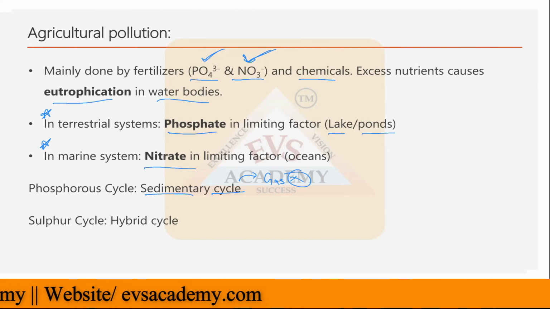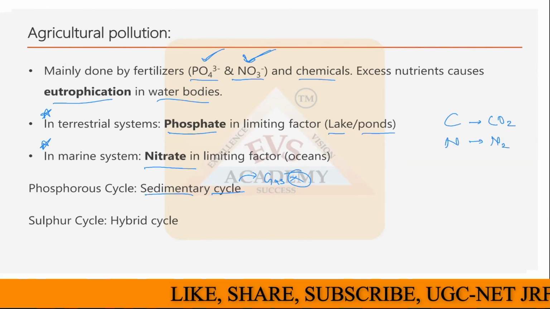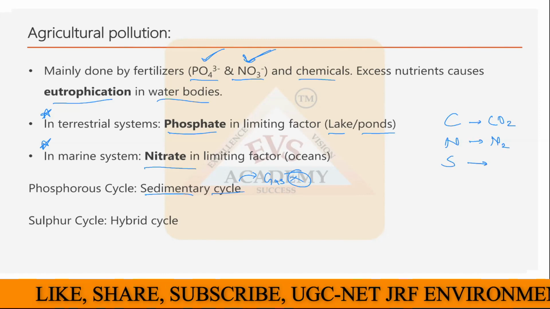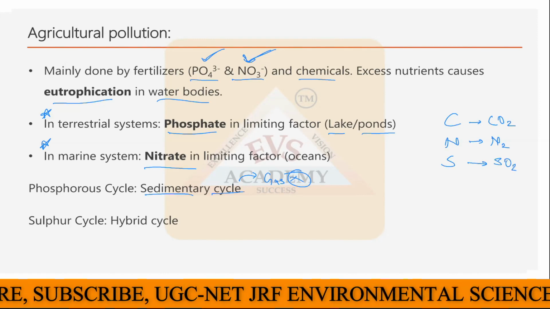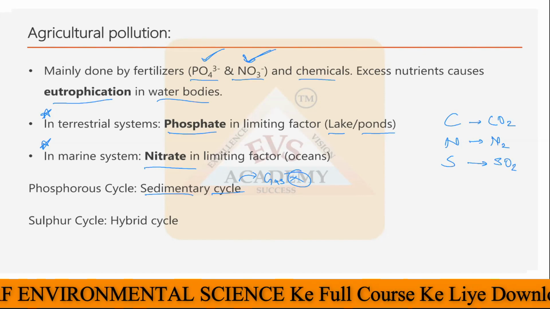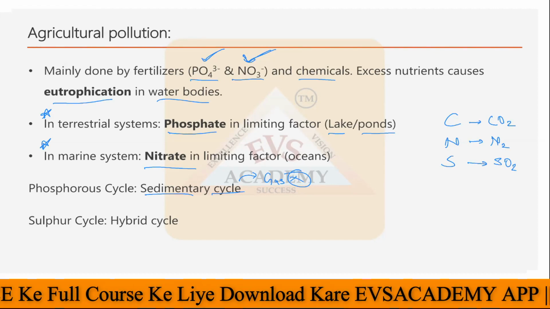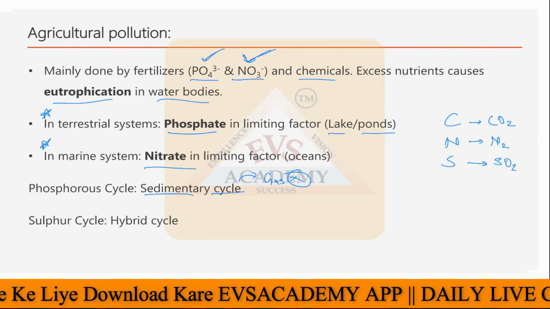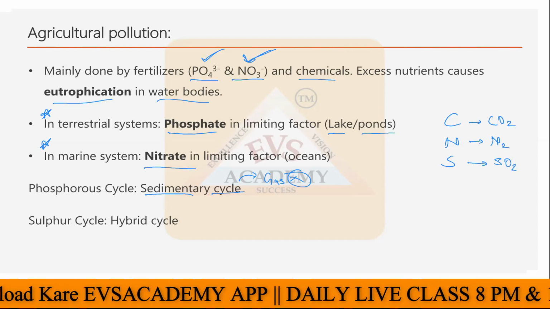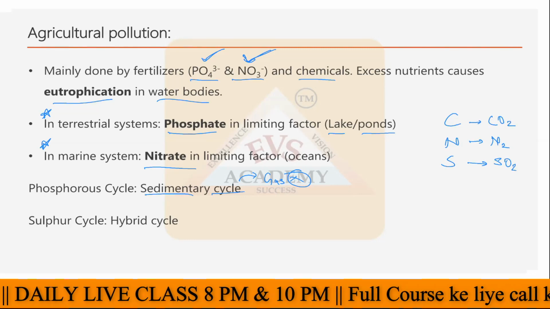If you look at the other main elements, for example carbon, the CO2 form is in the atmosphere. If you talk about nitrogen, the N2 form is available in the atmosphere. If you talk about sulfur, similarly SO2 is available in the atmosphere, but no gaseous form of phosphorus can be found in the atmosphere. So phosphorus starts from the rocks or solids, goes to the solution form, and again comes back to the rock or solid portion. That is how the phosphorus cycle goes on. That's why the phosphorus cycle is also called the sedimentary cycle.